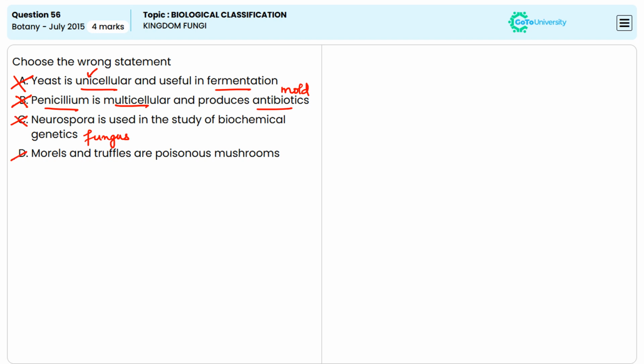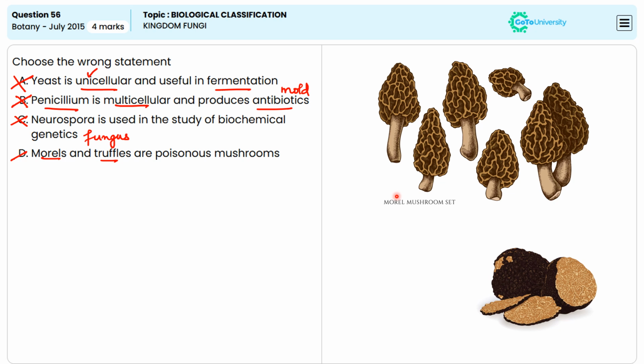Option D, morels and truffles are poisonous mushrooms. This is incorrect because they are highly valued edible mushrooms. Morels are a delicacy and truffles are a type of fungus that grows underground and it is considered a gourmet food. So that means option D is the correct answer. They are not poisonous mushrooms.